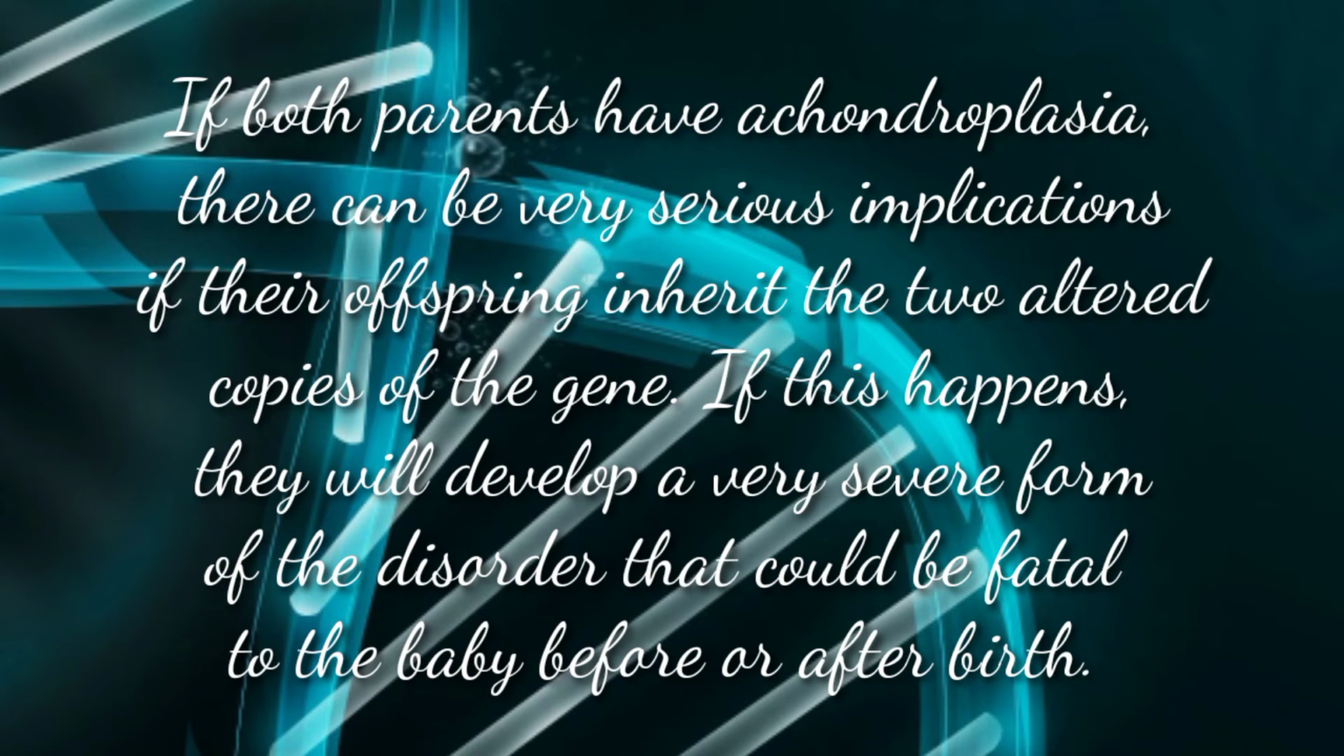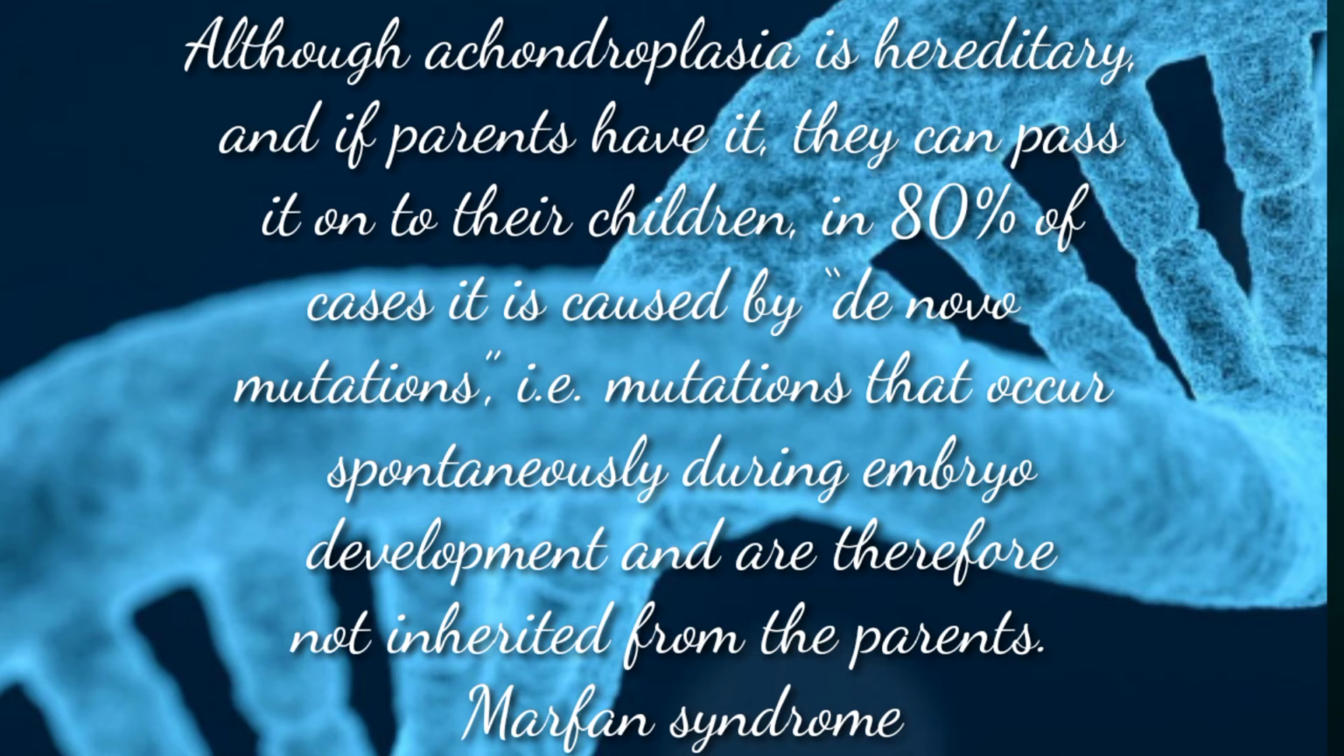If both parents have achondroplasia, there can be very serious implications if their offspring inherit the two altered copies of the gene. If this happens, they will develop a very severe form of the disorder that could be fatal to the baby before or after birth. Although achondroplasia is hereditary, and if parents have it, they can pass it on to their children, in 80% of cases it is caused by de novo mutations, i.e. mutations that occur spontaneously during embryo development and are therefore not inherited from the parents.